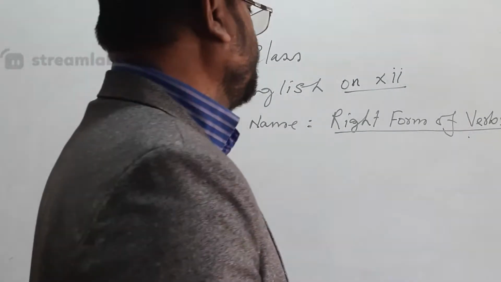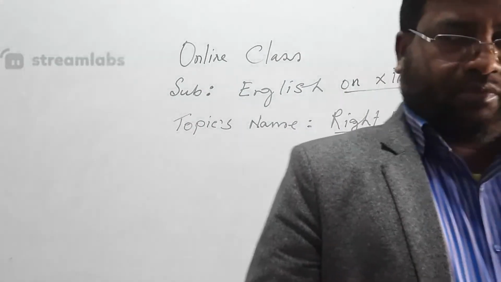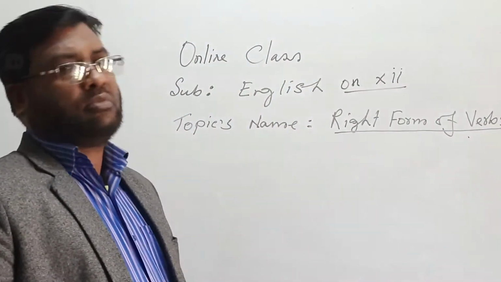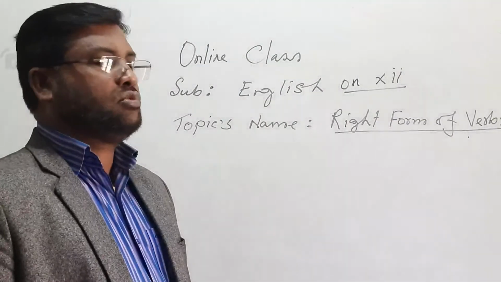So the ideas of tenses and voices are not so hard. These topics are very easy. If you want to learn English, your ideas will be completed according to right form of verbs. Without right form of verbs, your sentence will not be complete.